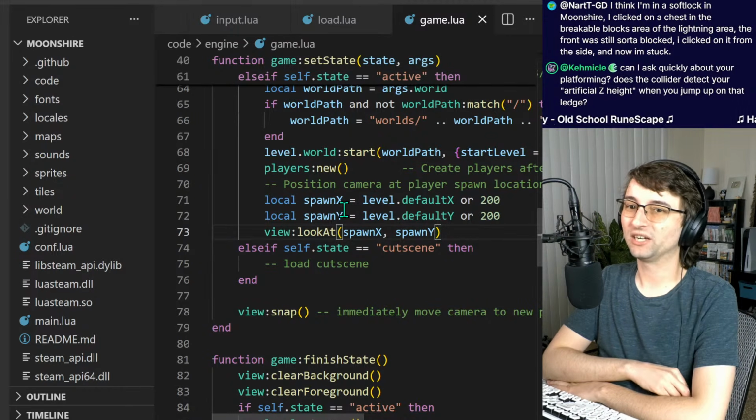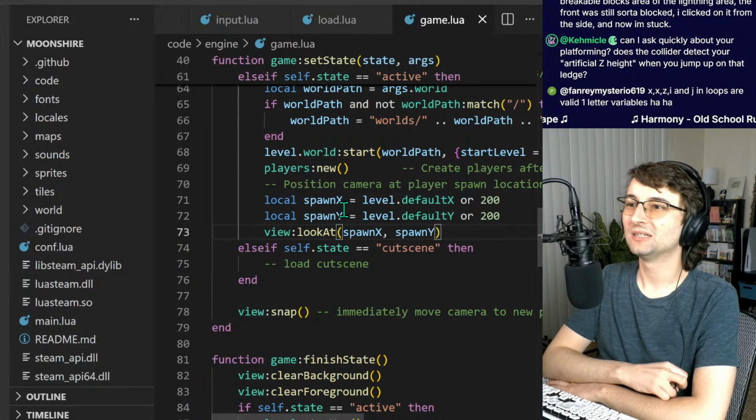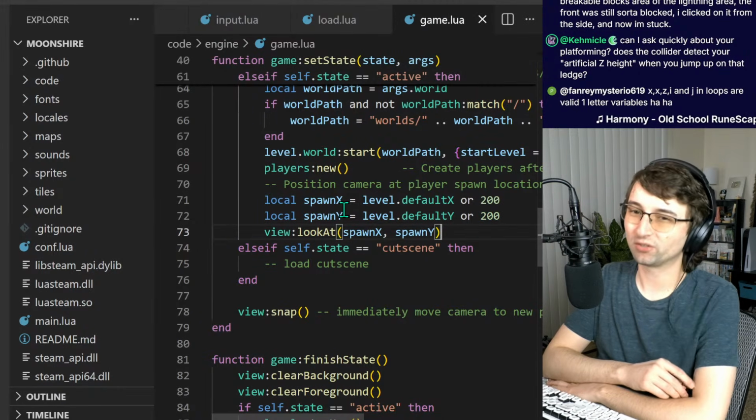And a soft block in Moonshire, I clicked on the chest and breakable blocks area of the lightning area in the front was sort of blocked. I think that there is a soft block involving that. That makes sense. But yeah, if you get a soft block, you just have to close the game and open it up again.